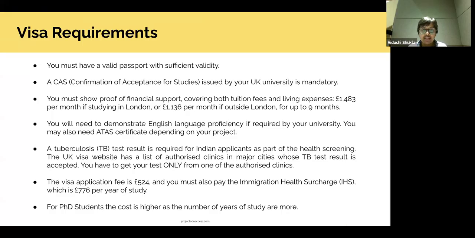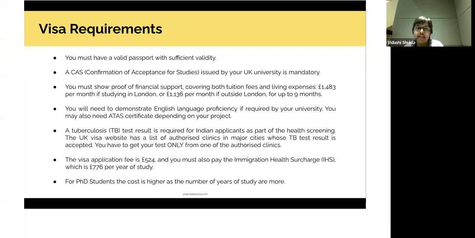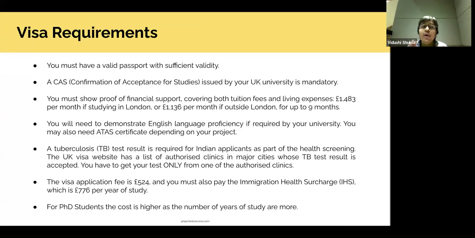Another important thing, this was a confusion when I was applying, because a lot of times what happens is sometimes your course begins on 1st of September, but your scholarship begins in October. For some very few scholarships, that is what happens. So there is a 1 month lag. You arrive in UK early, but your scholarship begins 1 month late. So you have a scholarship letter to prove that you have financial support, but for that 1 month you need to prove that you have the living expenses and tuition to support yourself. So you will have to give a proof of financial support for that 1 month period. Give your bank account statement showing whatever amount is relevant to you, just show that.